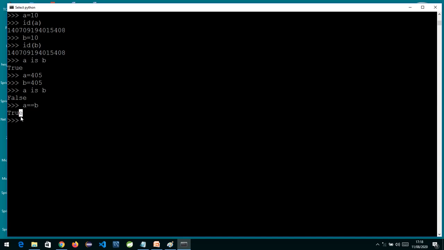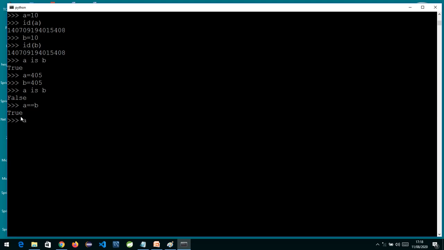The is operator is basically used to check the references, whether the two references are the same. If the two references are the same, meaning the object is common, it will return true. If the two references are different, it will return false. Whereas double equal to is used to check contents.